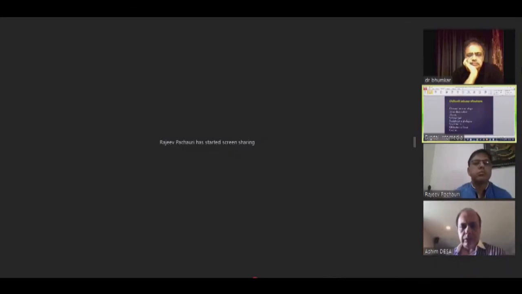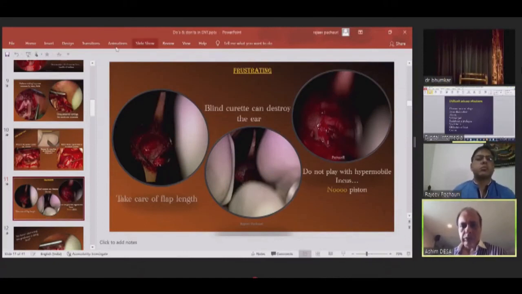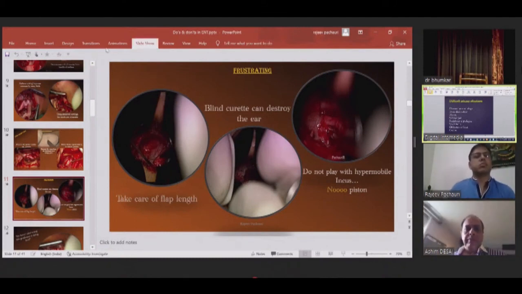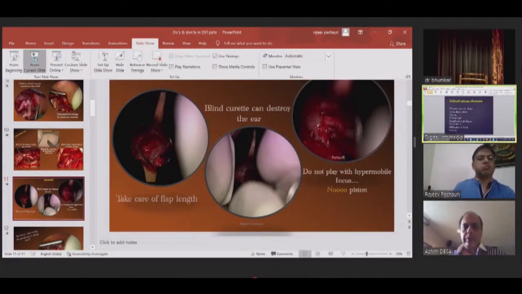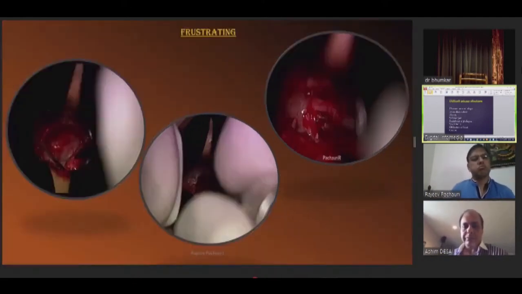So brilliant. These facial nerve abnormalities, prolapse onto the stapes foot plate is not uncommon, and the reason is developmental. At the time when the stapedial crura develop is the time when the facial nerve develops, and we have seen many times the facial nerve completely covering the oval window, even coming to the promontory. And in one case, the facial was too low that we had to drill above it and put a piston in the vestibule above the facial nerve.